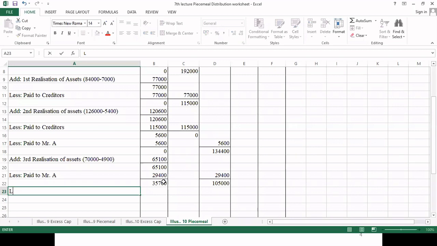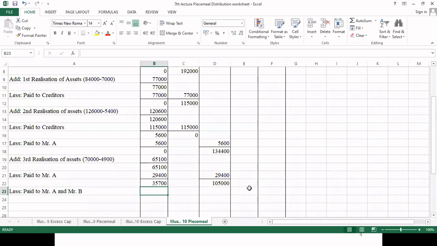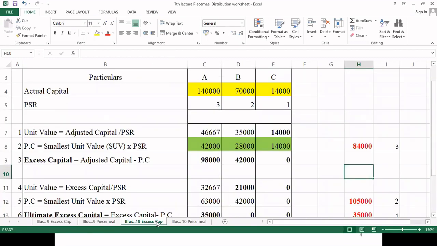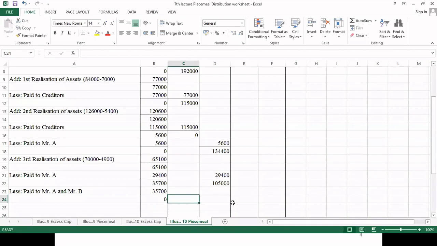So we will write, let's pay Mr. A and Mr. B the entire amount of 35,700. Okay, so here it will be 0. Tell me, how much will be divided? Their profit sharing ratio is 3:2. So whatever amount we have will be divided by 5.